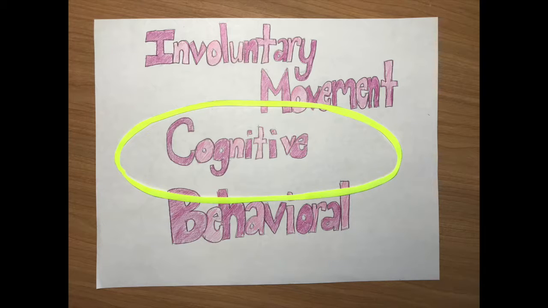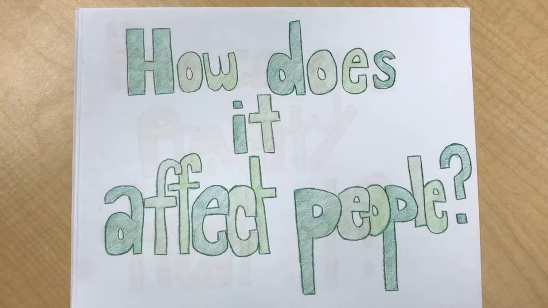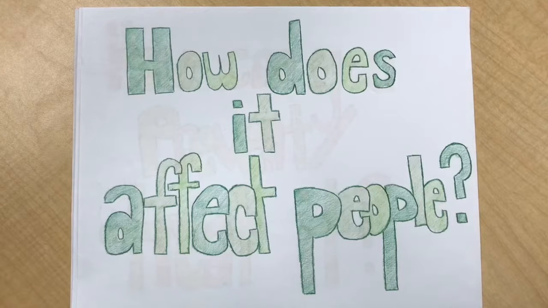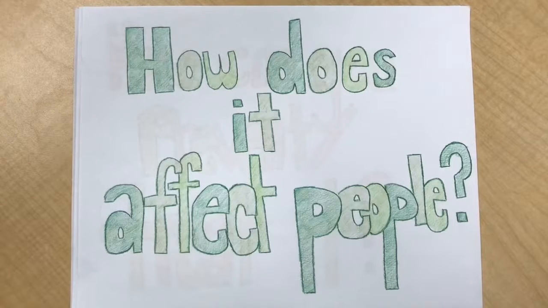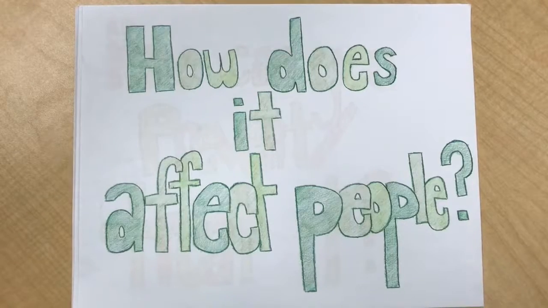Now on to behavioral. Many people with Huntington's experience depression. Depression is actually a symptom of the disease. People will be in denial and not think they have any symptoms at all, but this is due to the cognitive problems and them not actually being aware that anything is happening. Huntington's affects every person differently, so some people may experience all the symptoms we talked about, and some might experience only a few. Even 2 people from the same family can have very different symptoms.